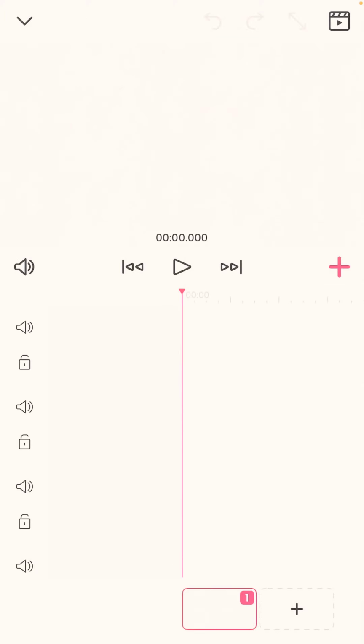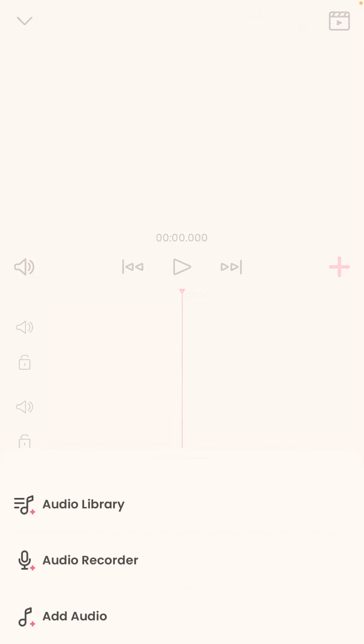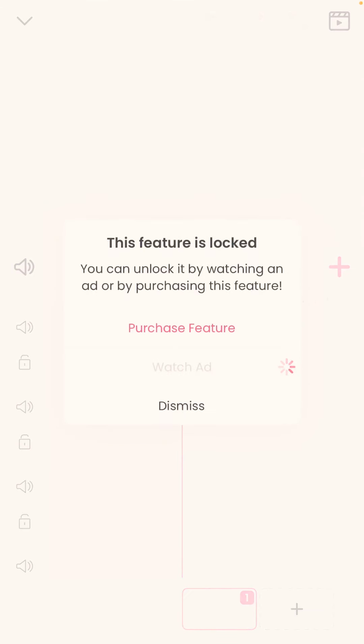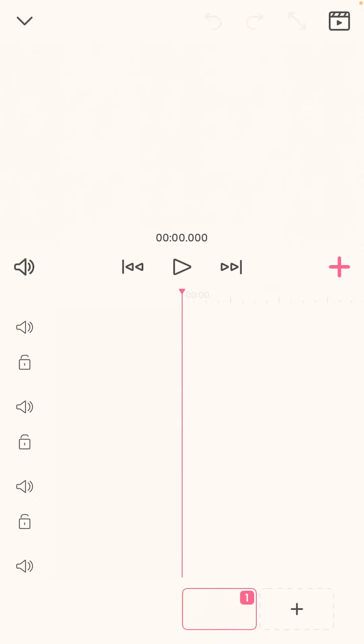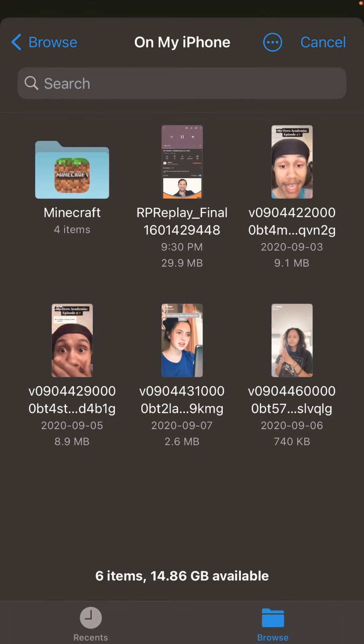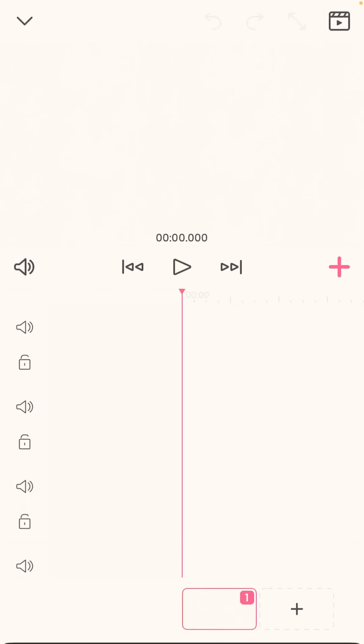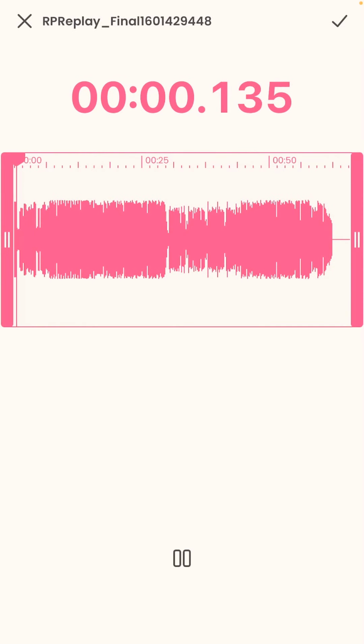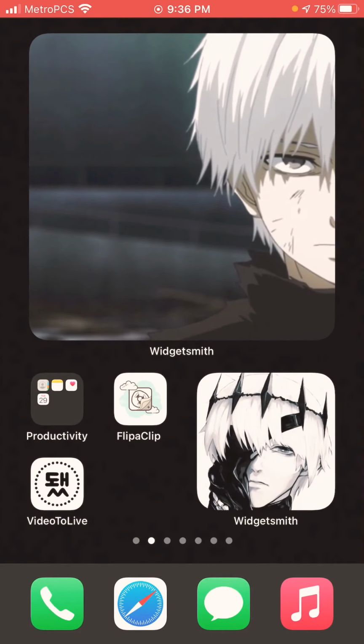So first, I'll press add, but it will be different on your iPad, but you'll see these right here, and I'll go to add audio, and then wait, you watch it and you press it again. You go to files first. See how I have stuff? I got this, like I downloaded.